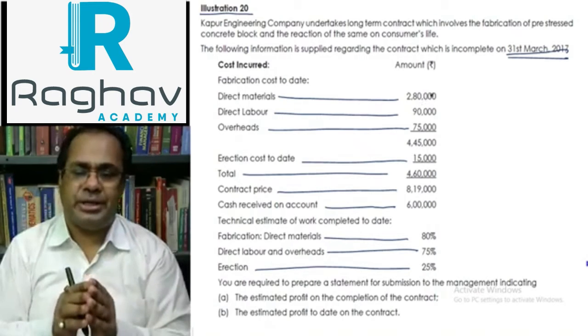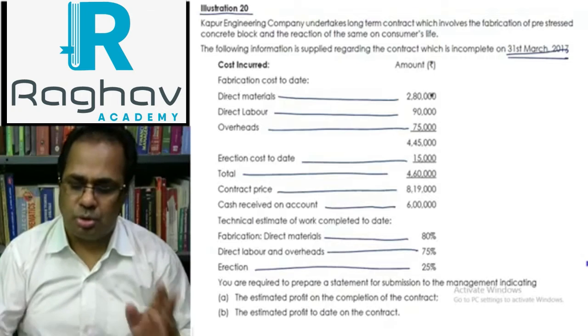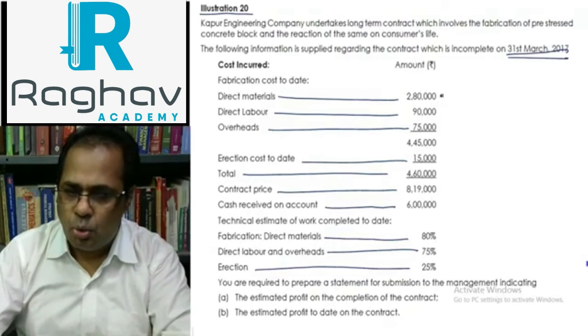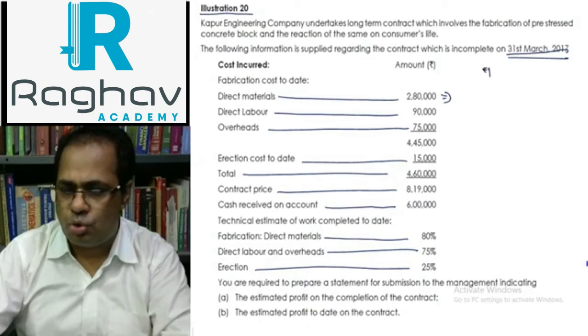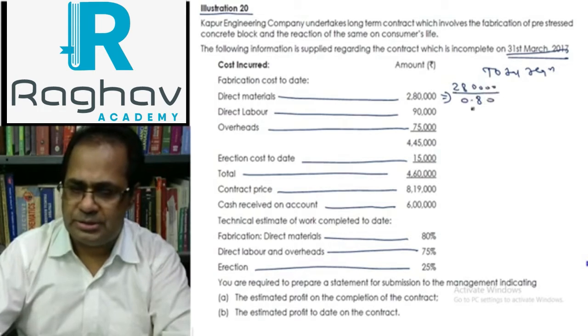That material is up to 80% of the total material required. What will be the total material required? Total requirement will be 2,80,000 divided by 0.80.